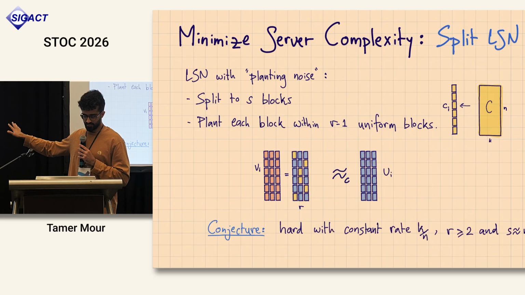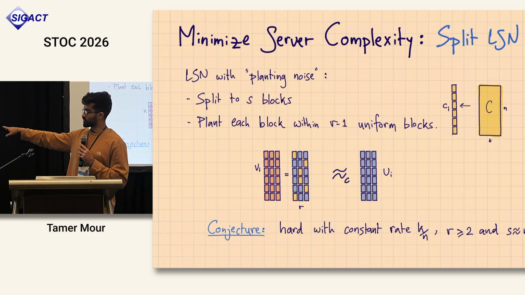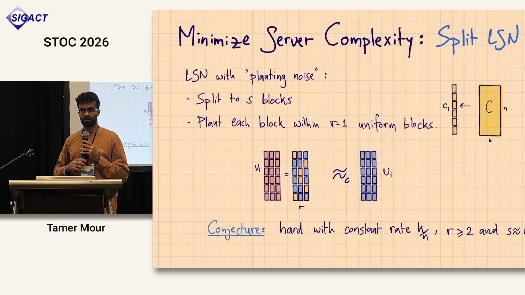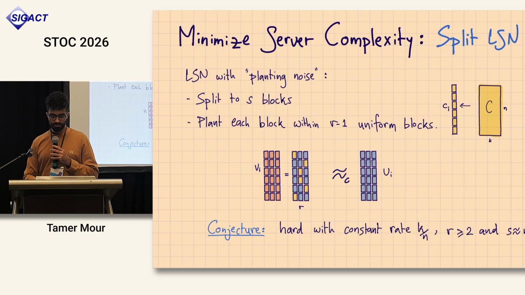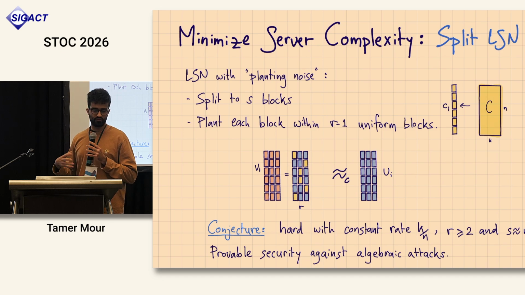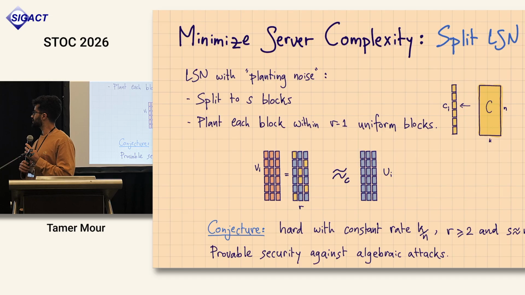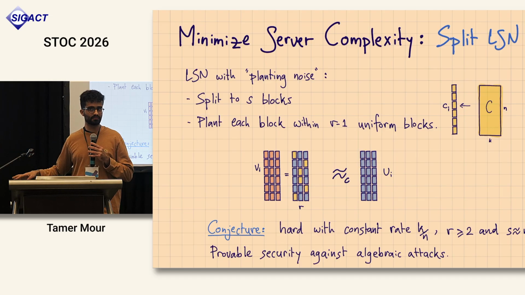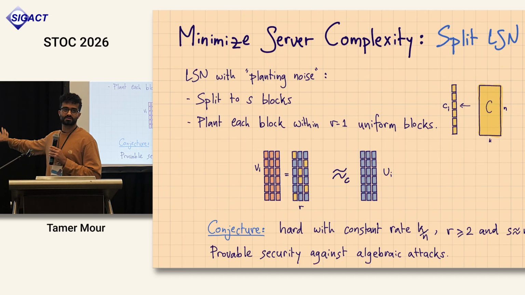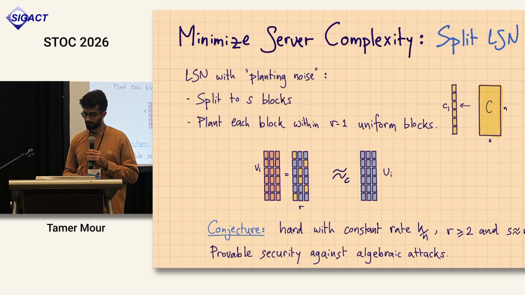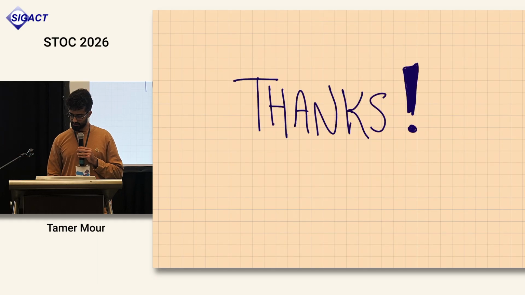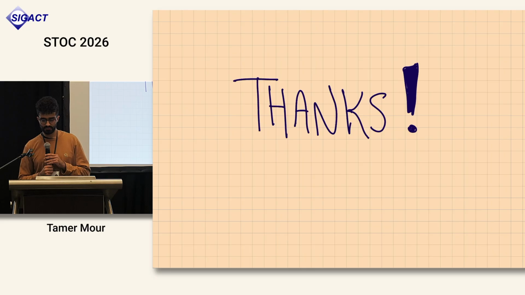So we conjecture that this is secure with constant rate, which gives us our 1 plus epsilon times n storage. And we prove it's secure against certain classes of attacks, including algebraic attacks. But of course, further cryptanalysis is needed. And we think this problem is very interesting to study. I'll finish here. Thanks for listening, and I'll take any questions.